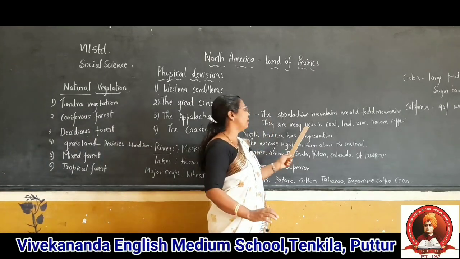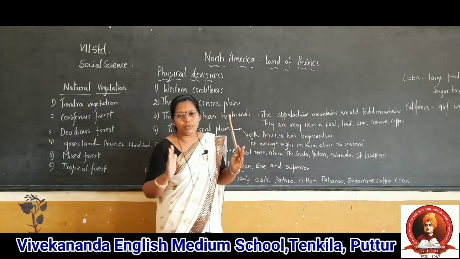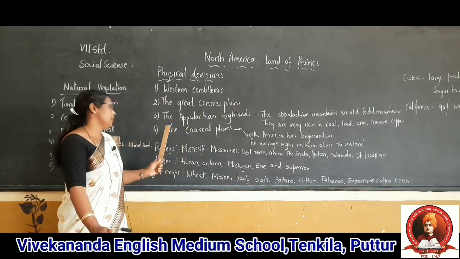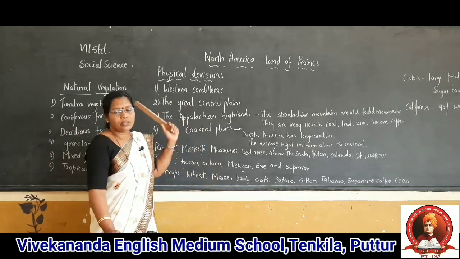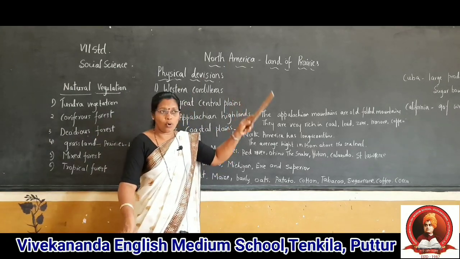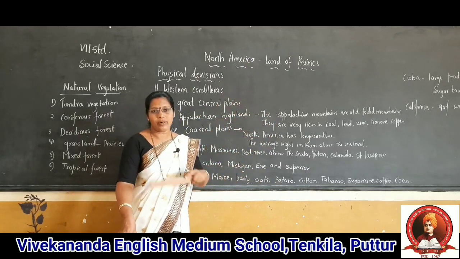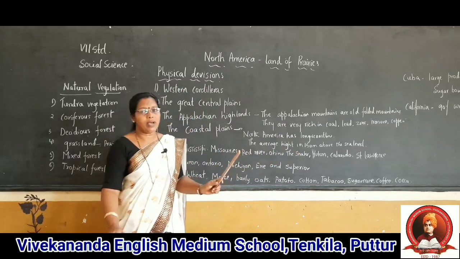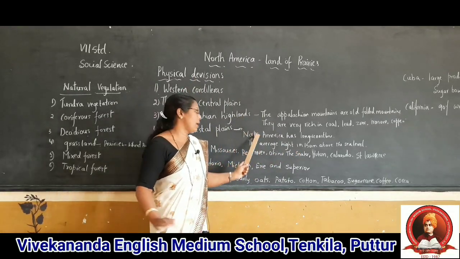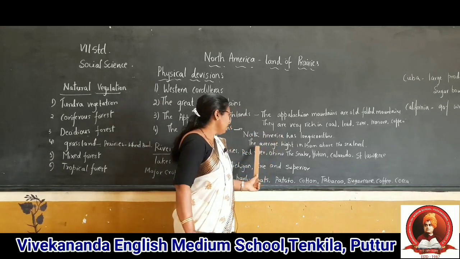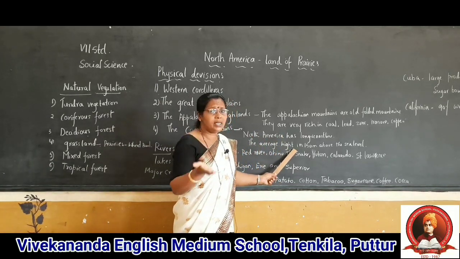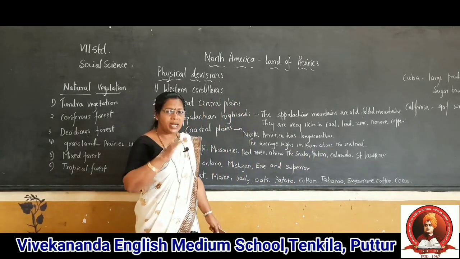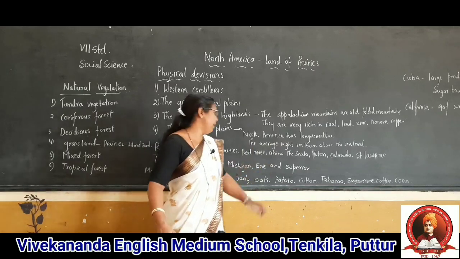The Appalachian Mountains are old folded mountains. Next, the fourth one is the coastal plain. North America has the longest coastline. It is surrounded by the Arctic Ocean, Pacific Ocean and Atlantic Ocean, right? That is why it has the longest coastlines. Here the average height above sea level is only 150 meters. Only that much level above the sea level.